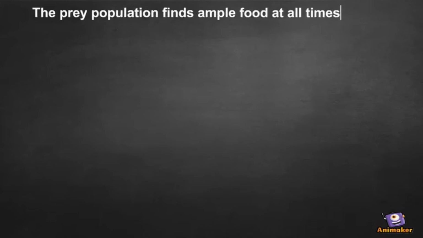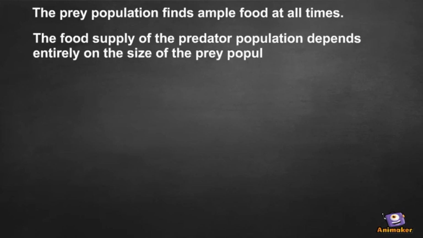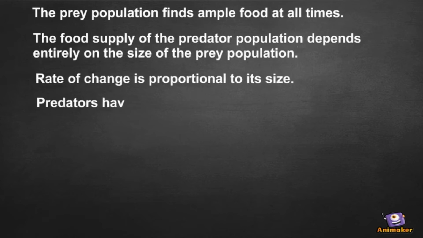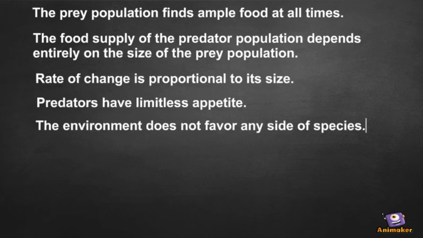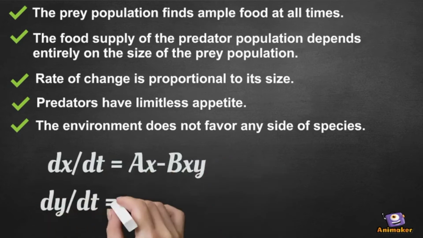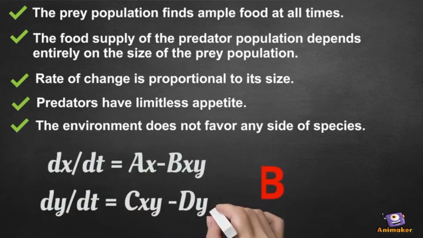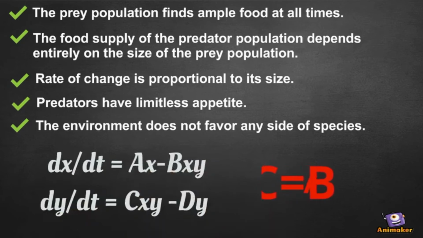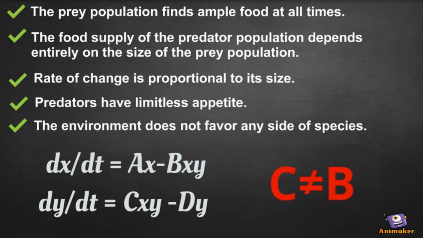Assumptions 2 and 3 make sense of the interactions in both equations, because the predators will eat the prey. In the prey function, the amount eaten by the predators reduces the growth in prey, and this depends on the likelihood of how much the prey and the predators meet. As well, in the predator function, only the predators who have food to feed on will survive, and this corresponds to a distinct coefficient c. The reason why c differs from b is that, for example, a sheep eaten by the wolves means a decrease in the population of sheep, but does not equal an increase in the population of wolves.